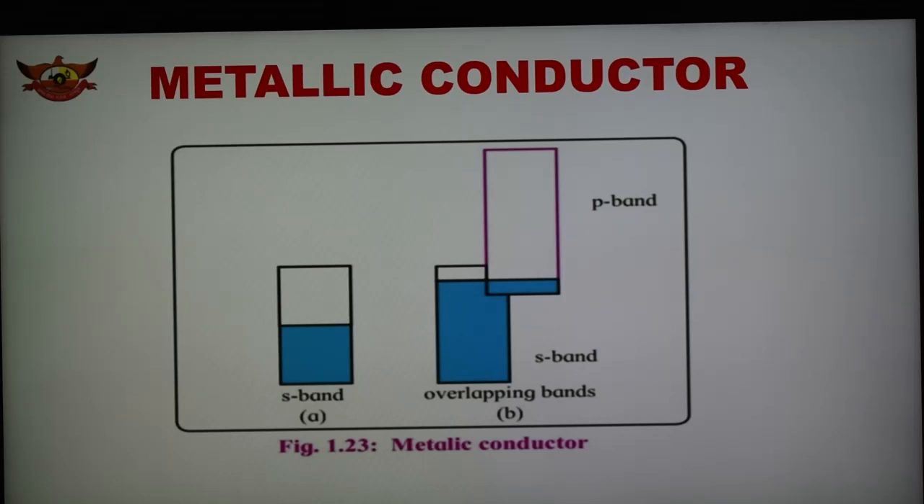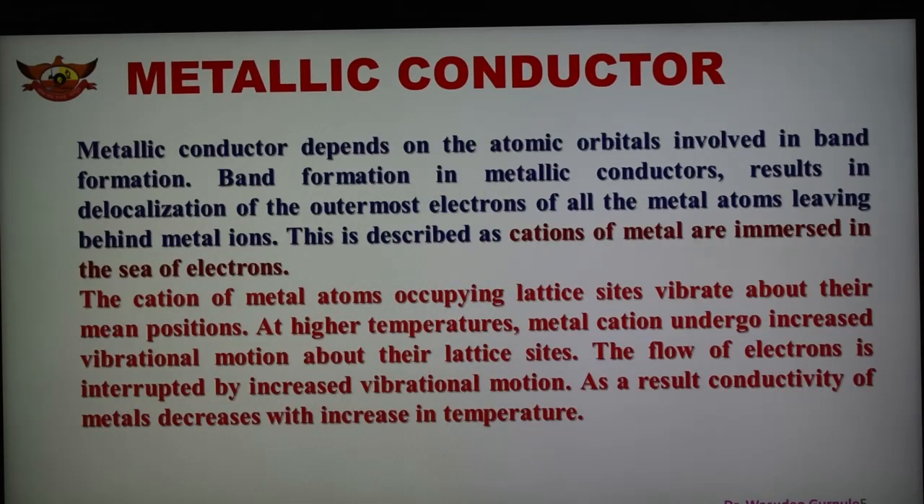So we can say that metals have a tendency to lose one or more electrons and form cations. If a metal loses one electron, it becomes a monopositive cation or monopositive ion, and this can be described as cations of metal immersed in a sea of electrons. So there are a large number of electrons, a sea of electrons, and ions are formed. Here is the figure showing what a metallic conductor is.